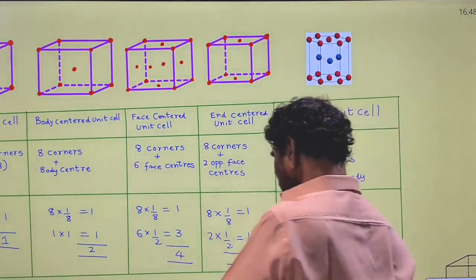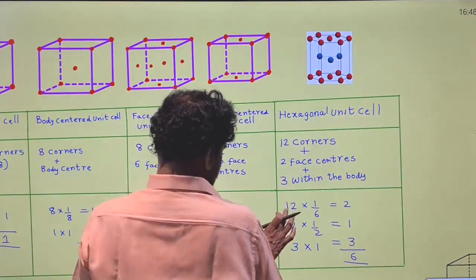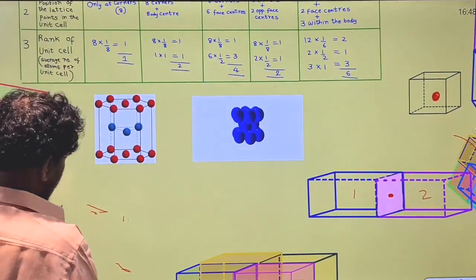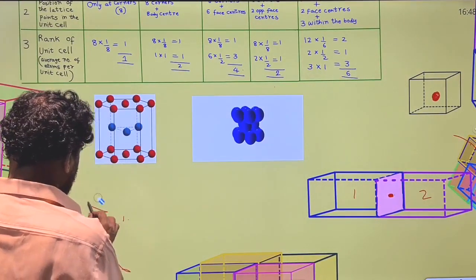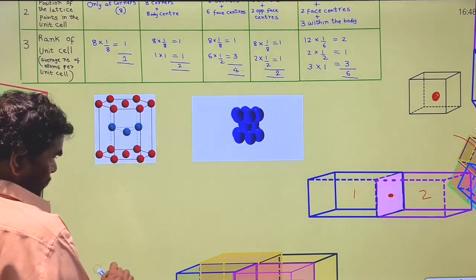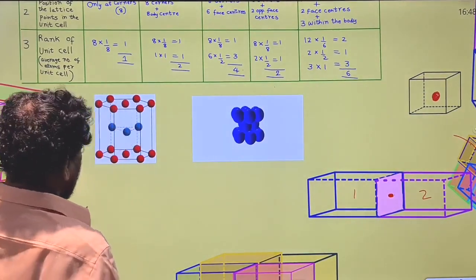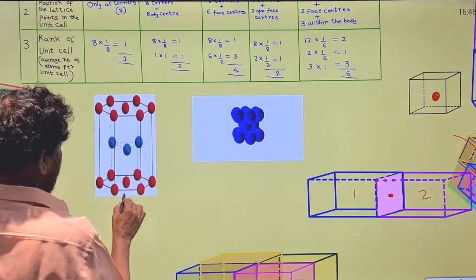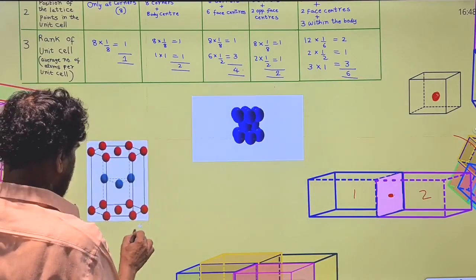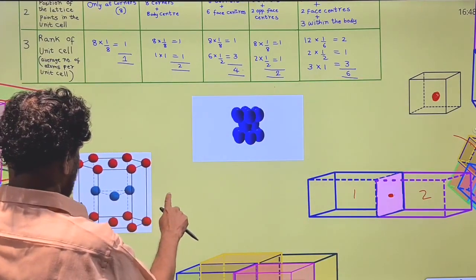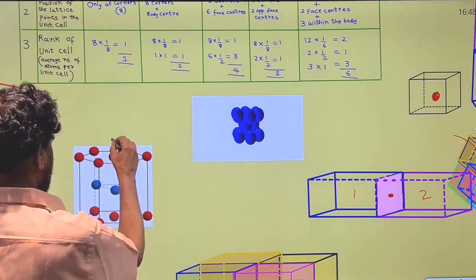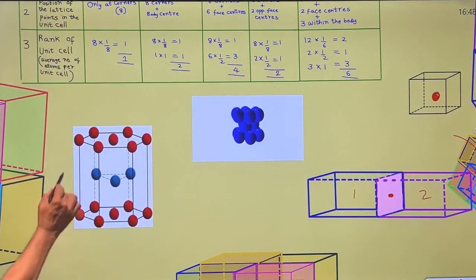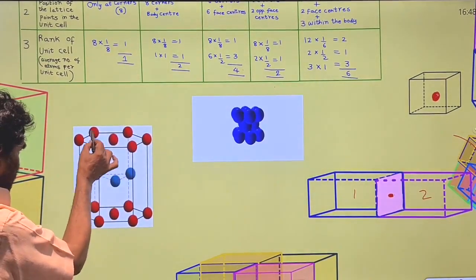Here, let me take this. You see, this is the hexagon, a polygon.